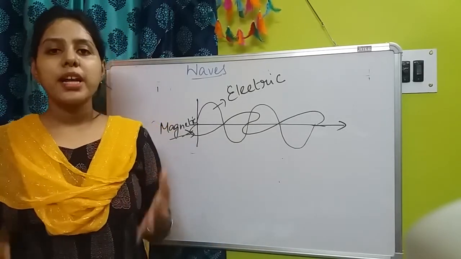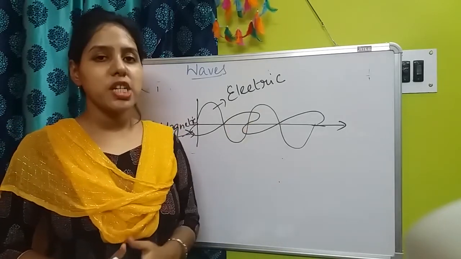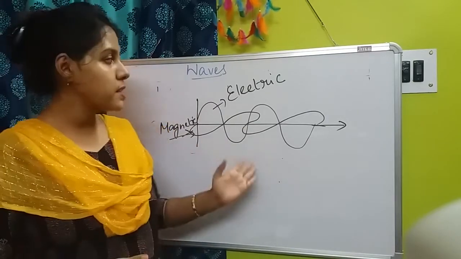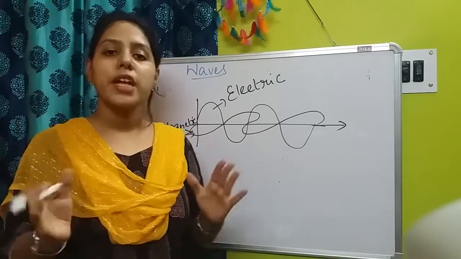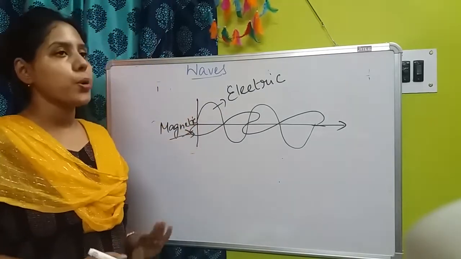And that's why the light can travel through space also. The light of the sun we are getting on our earth through the space, that is traveling through the space. That is the reason that light is also an electromagnetic radiation. Okay. So now the point number 4.